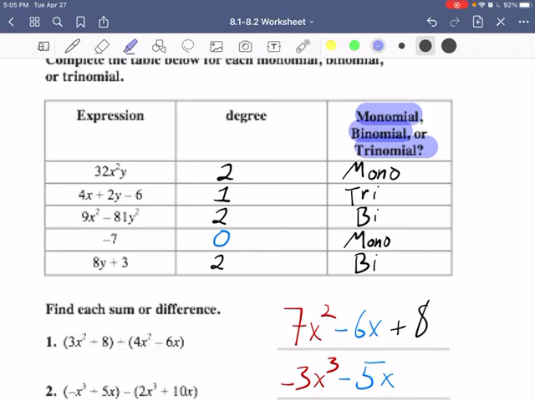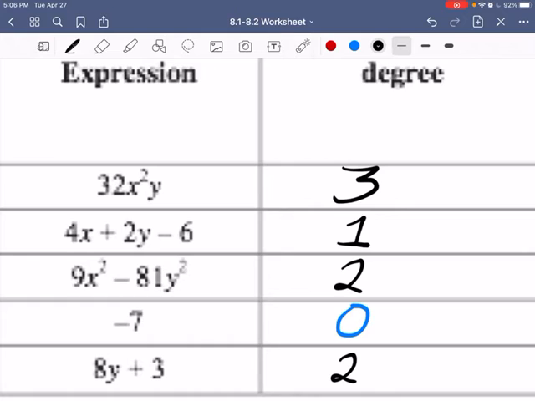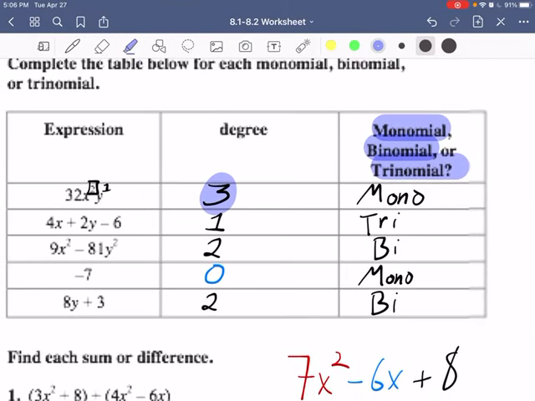I just noticed this. The degree is 3. Okay. So because there's a 2 right here, and there's that understood 1 right there. We add those together to get the degree of 3 for this first expression. And then since it's only 1 term, not being added or subtracted, it is a monomial.